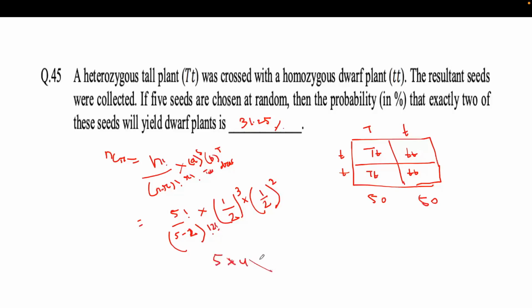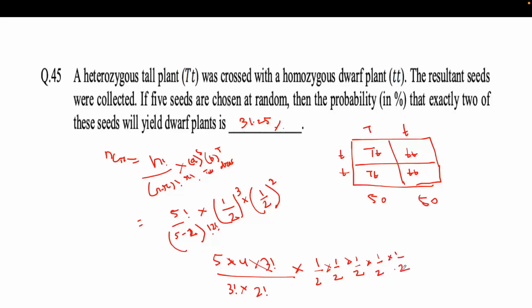5 into 4 into 3 factorial, divided by 3 factorial into 2 factorial, and here 1 by 2, 1 by 2, 1 by 2, then 1 by 2, total 5 times 1 by 2 will come.